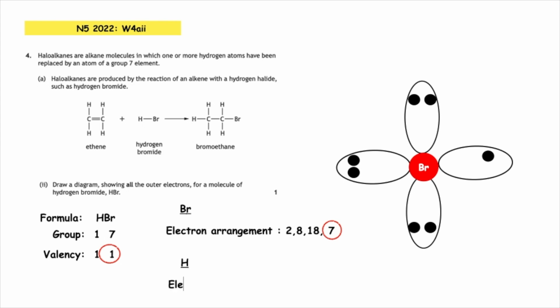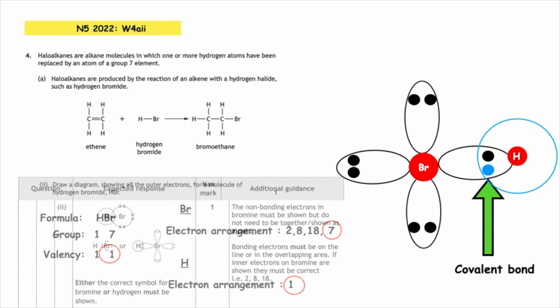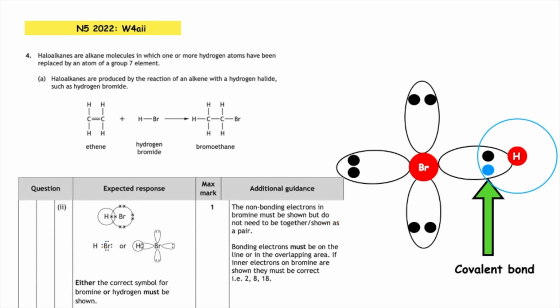Hydrogen has the electron arrangement 1. Hydrogen is represented by a circle. We need to make sure that we overlap that so that the electrons can be shared. And this is how we draw a covalent sharing diagram for hydrogen bromide, and we can see in the overlap that we have our covalent bond.